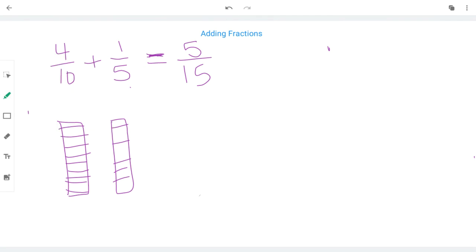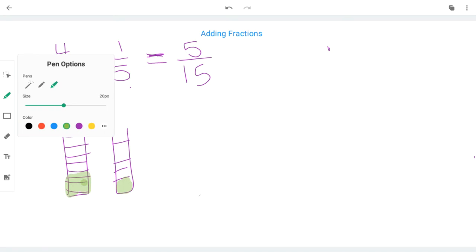So I have 4/10. I'm going to try to shade in 4/10 as best as I can. And I'm also going to shade in 1/5. 1, 2, 3, 4, 5. Oops, that's way too many. Alright, so we have 4/10 plus 1/5. Now as you can see, if I add those two green spots together, they should be getting bigger. Like the total amount of green should be getting bigger.